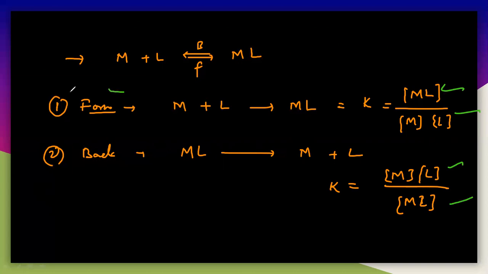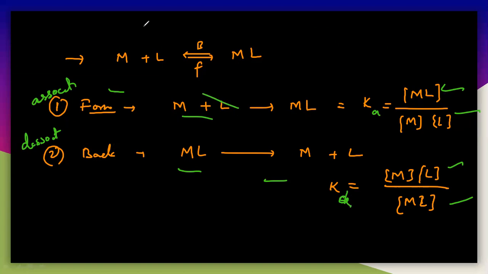So you can see here the forward reaction and the backward reaction. This is called association, and this is dissociation. This dissociates into M and L, and these two associate to form ML. So this is the association constant, Ka, and this is Kd, the dissociation constant. Here I am writing the association constant, but you can write the dissociation constant like this.